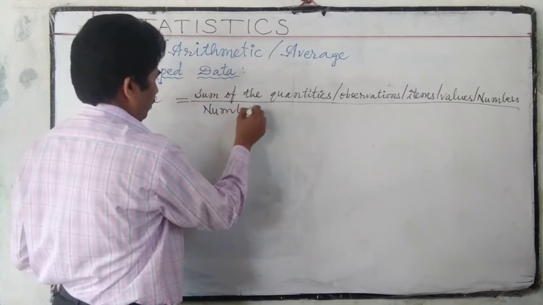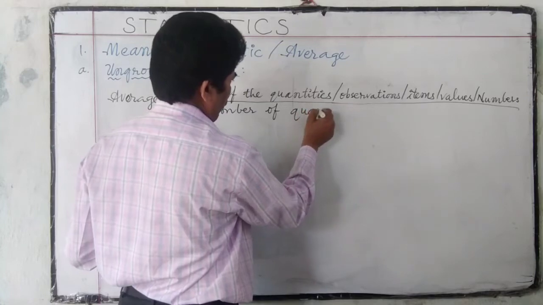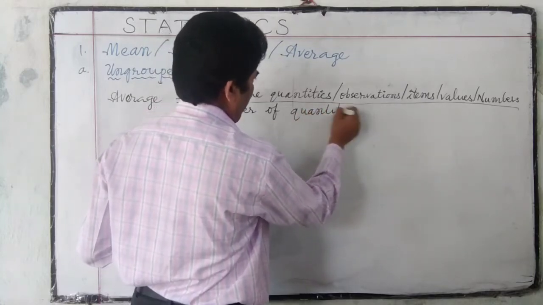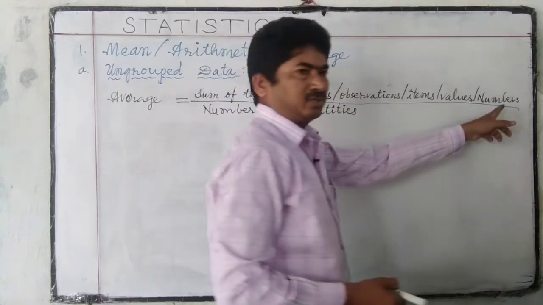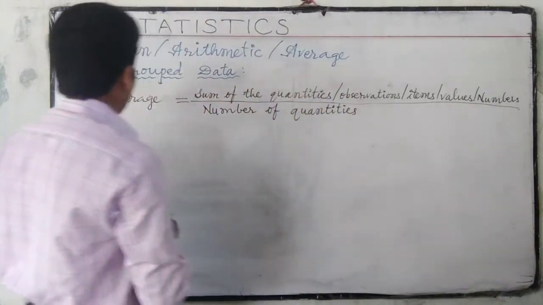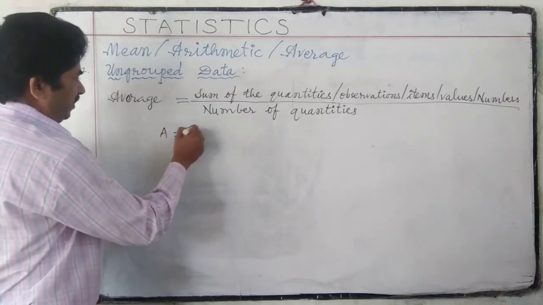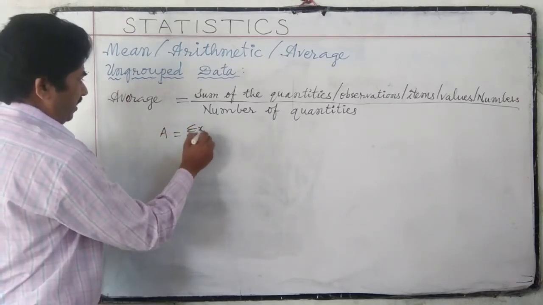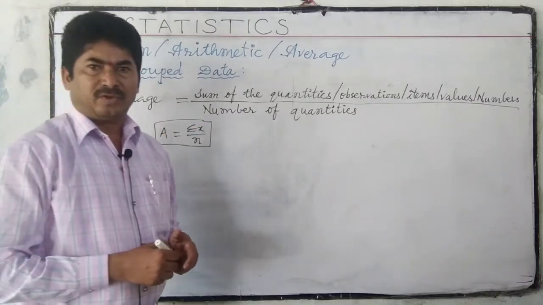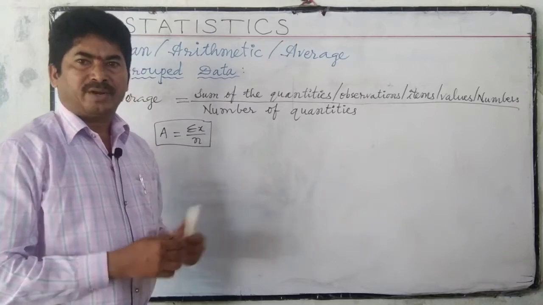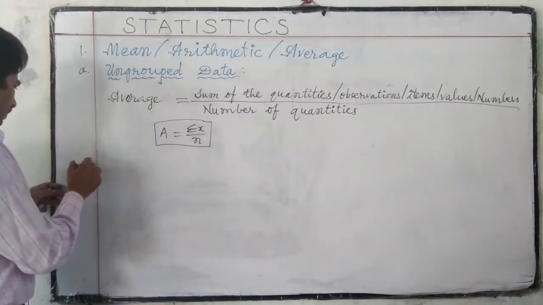Number of quantities are observations or items or values or numbers. In short, A is equal to sigma x by n. This we had learnt in previous classes. So let us see one example.